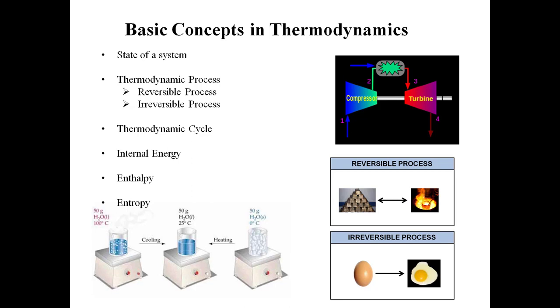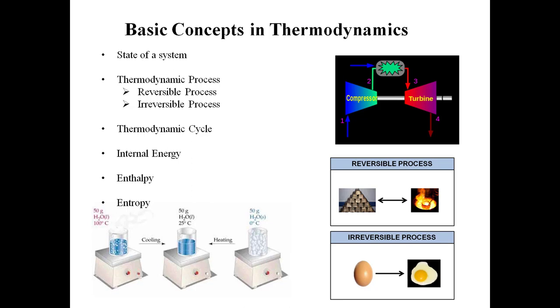And internal energy is nothing but the amount of energy present inside the system, or we can call it the sum of potential energy plus kinetic energy. So the sum of potential energy and kinetic energy is called internal energy, and we represent it with a capital U.